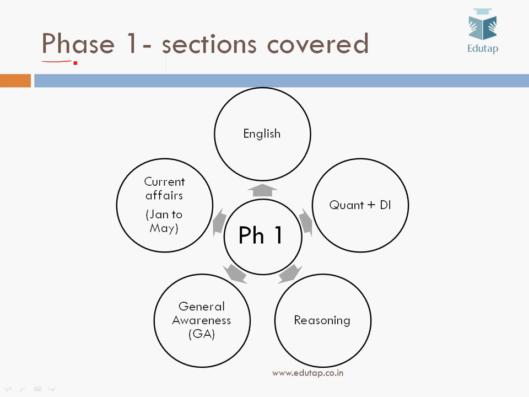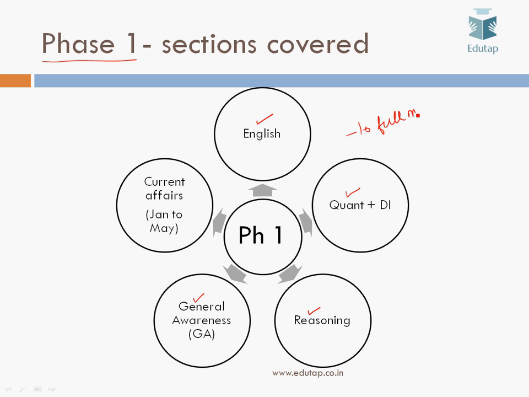It will cover phase 1 as well as phase 2, right? The sections that we'll be covering in phase 1 through MCQs would be the 4 sections that are asked in the actual examination. The first section is English, the second section is quantitative aptitude plus data interpretation, that is quant and DI. The third section is reasoning. The fourth section is general awareness, right? So all these 4 sections will be covered through 10 full-length mock tests.